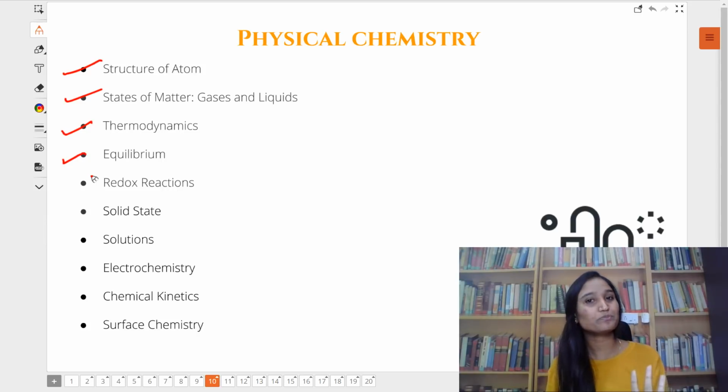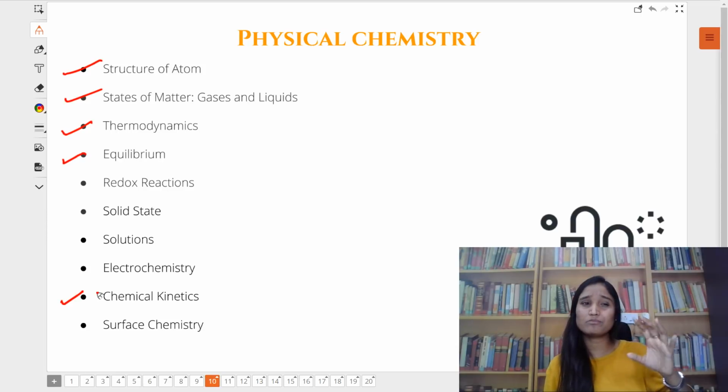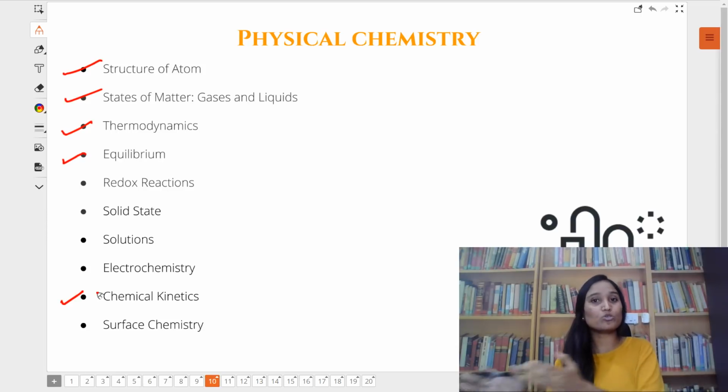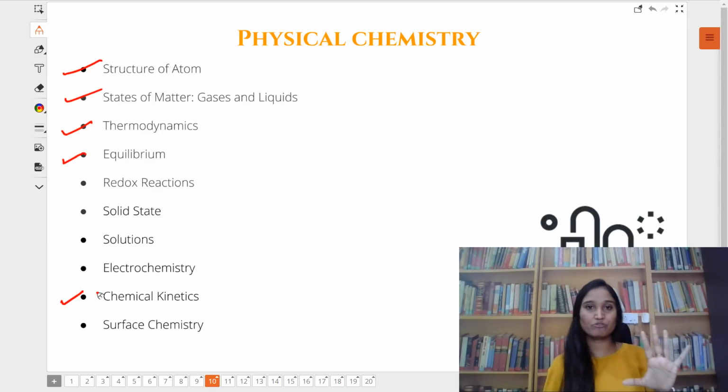Yes. Now, marking one more chapter, chemical kinetics. Most of us find chemical kinetics to be a devilish chapter, but in fact it's not. It's one of the sweet chapters in physical chemistry, which can be handled with maybe 4 to 5 patterns of questions. 4 to 5 types of questions, majorly, not more than that. So these 5 chapters of physical chemistry, never miss.